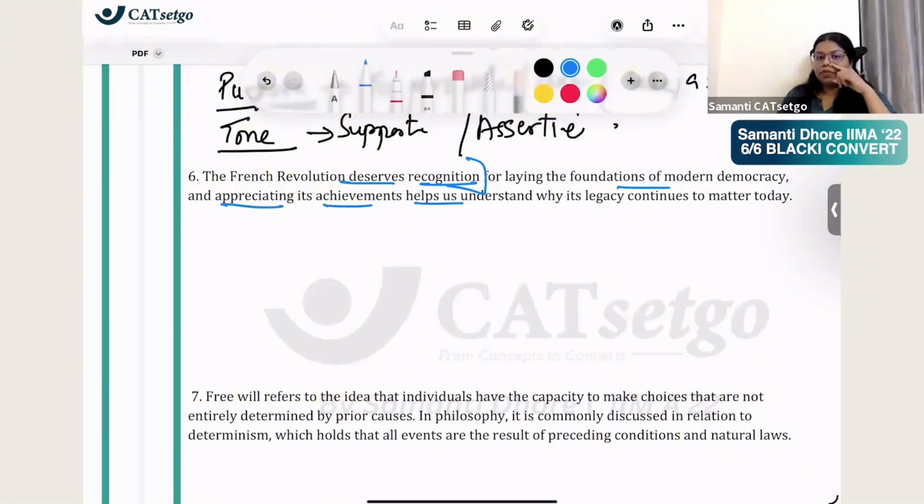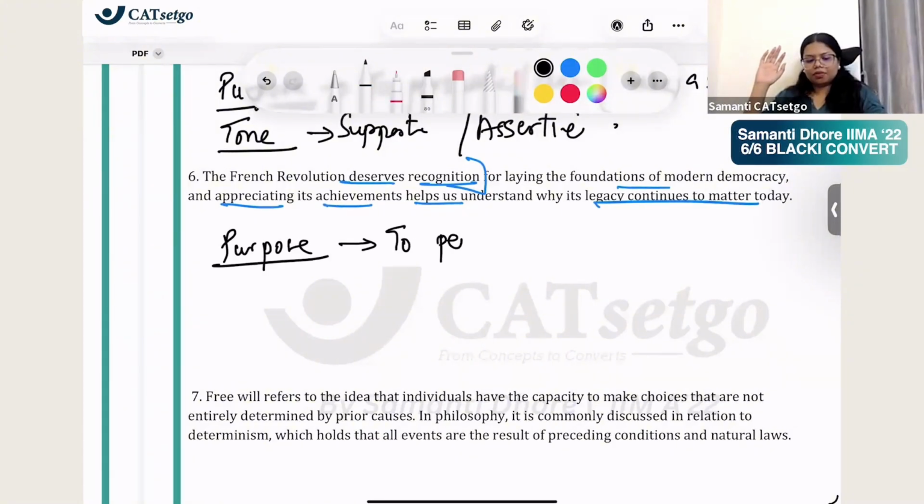So is it to inform? Definitely not. Is it exploring? Exploring is open-ended, but this is definitely not open-ended, because you're saying it deserves something, right? Is it analysis, where positive and negative are told? No, it is not that. Are you questioning something? No. You are just telling that it deserves recognition. तो मतलब क्या ये persuasion हो गया ना कि मैं जो बोल रही हूँ वो सही है. फ्रेंच रिवॉल्यूशन की तारीफ करो भाई, उसने ऐसा ऐसा किया है, उसके अचीवमेंट्स, उसकी लेगेसी कंटिन्यू हो रही है आज भी, उसकी तारीफ करो. ये है persuasive, है ना? To persuade, take a side or claim.